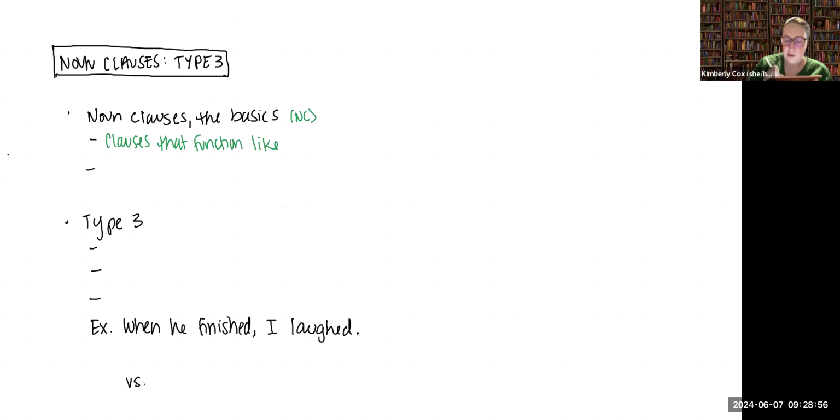That might be subjects, subject complements, direct objects, objects of prepositional phrases, etc. If a noun can fill the function, so too can a clause if it's functioning like a noun, or if we consider it to be a noun clause.